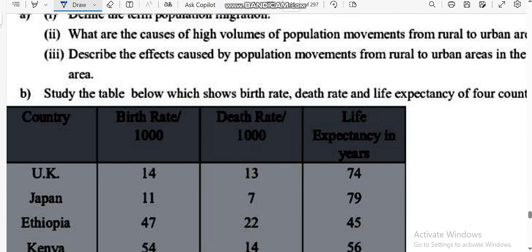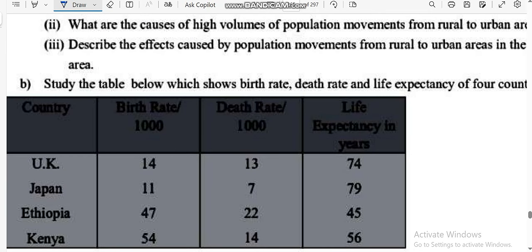Okay, but let me just say, for birth rate, death rate and life expectancy, what you need to know is: what is birth rate? What are the causes of a high birth rate? If you know that, done. You get the sense?